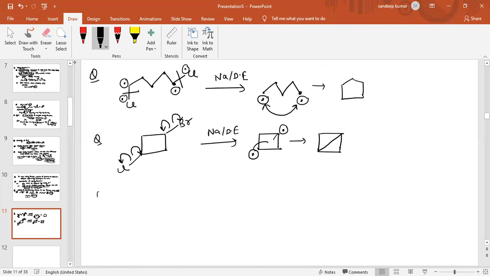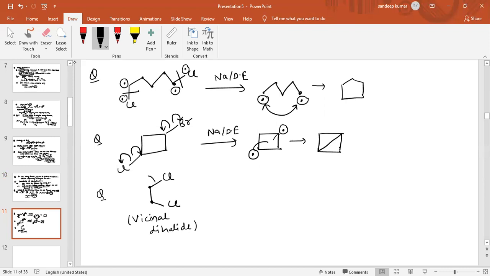Now see the next question. The next question we can also see, a compound like this, this is Cl and this is Cl. As we can see, two chlorine atoms are attached on adjacent positions. So this is basically vicinal. This we call a vicinal dihalide. Again, follow the mechanism.